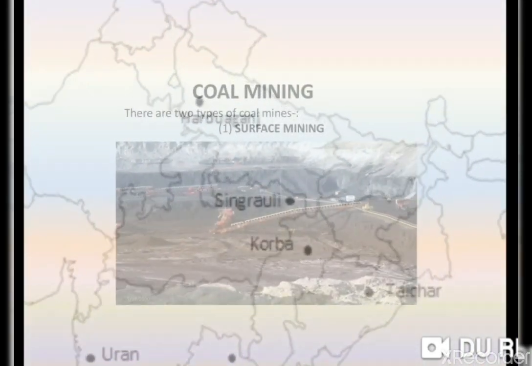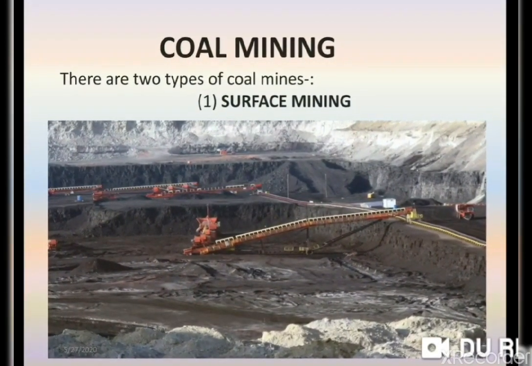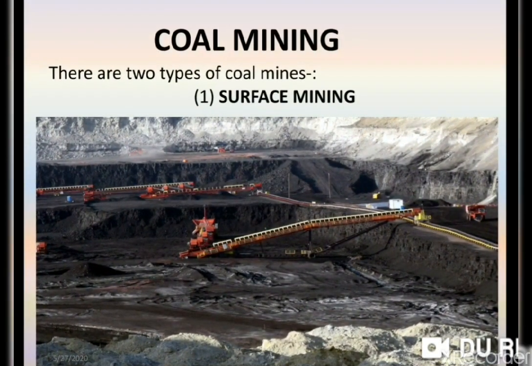So children, we have to know how coal is extracted from nature. Coal is found deep inside the earth. So coal is extracted from nature by making coal mines. There are two types of coal mines, and the first is surface mining.